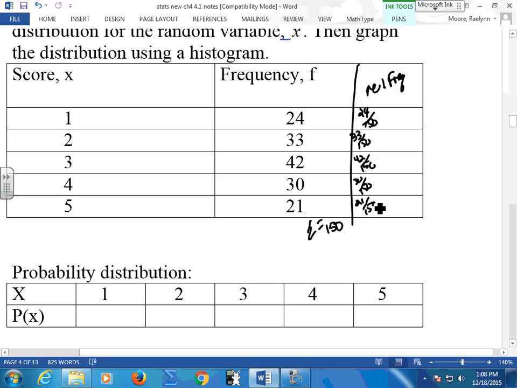And they calculated it already for you. So all that we have to do is figure out our P of X. That's this guy. That's your relative frequency, basically. So when they divide this out, this is 0.16. This is 0.22. This is 0.28. 0.20, 0.14. They just put it into a different graph. That's all they did. They took this row right here and just put it down here.